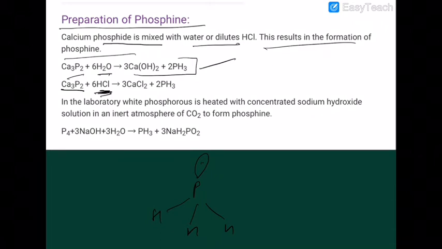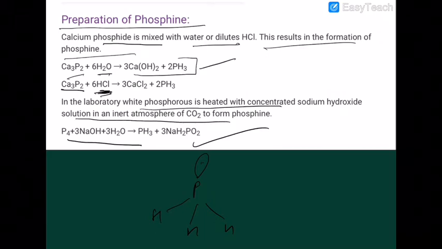In the laboratory, that is very important, the disproportionation reaction of phosphorus under basic condition, either with NaOH or with KOH. The white phosphorus, not the red phosphorus, the white phosphorus is heated with concentrated NaOH or KOH to give you phosphine, along with sodium hypophosphite. So this hypophosphite is very important. What is the possible structure of this? You can see here.